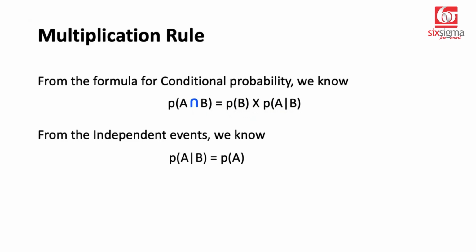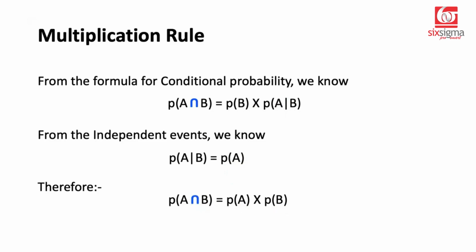So now if I put this A in place of A given B, what we'll get, probability of A intersection B is nothing but probability of A into probability of B. This is known as the multiplication rule. So when the events are independent, we can say that A intersection B can be written as the product of the probabilities of the two events.